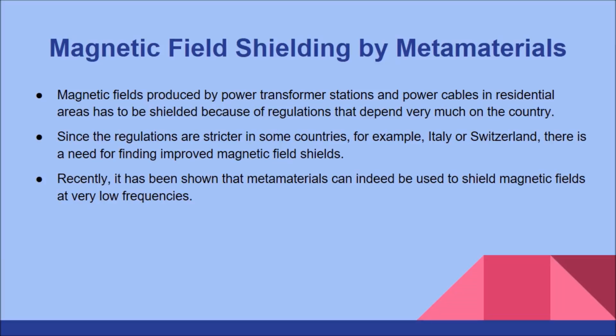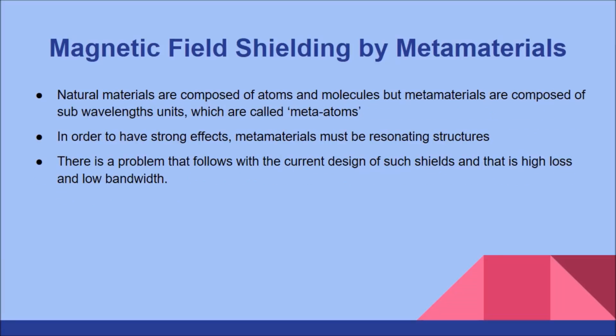Since the regulations are stricter in some countries, for example Italy or Switzerland, there is a need for finding improved magnetic field shields. Recently, it has been shown that metamaterials can indeed be used to shield magnetic fields at very low frequencies. Natural materials are composed of atoms and molecules, but metamaterials are composed of sub-wavelength units, which are called meta-atoms. In order to have strong effects, metamaterials must be resonating structures.